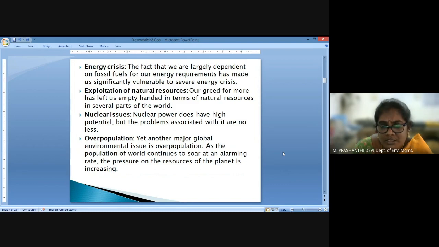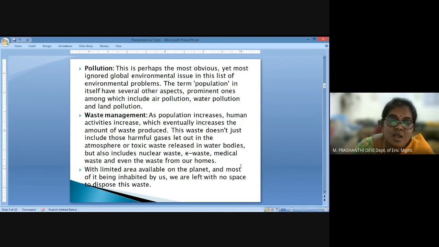Then we know overpopulation due to migration leads to a lot of resource depletion and improper allocation of resources, as to urban and rural resource allocation. The pressure of overpopulation and increased migration has led to resource consumption on the planet. That is one of the major issues we are facing right now, and all of this has led to two major aspects. One is pollution, the other is waste management.